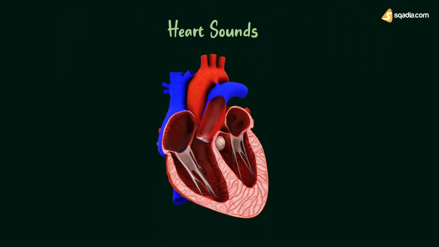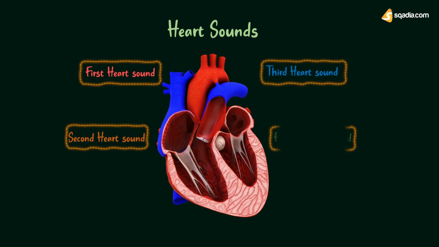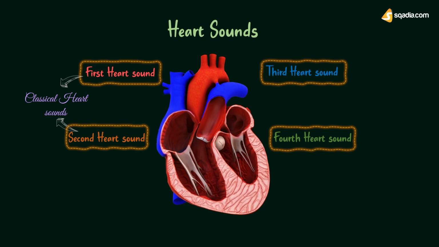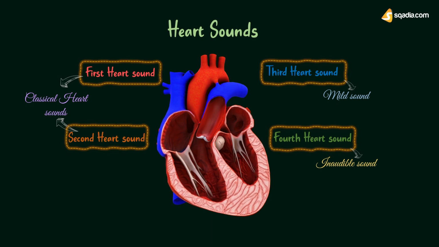Four heart sounds are produced during each cardiac cycle that are called first heart sound, second heart sound, third heart sound, and fourth heart sound. Here, first and second heart sounds are called classical heart sounds and are heard by using the stethoscope, whereas the third heart sound is a mild sound and it is not heard by using a stethoscope in normal conditions. And fourth heart sound is an inaudible sound. It becomes audible in pathological conditions only. Have a look at its details.